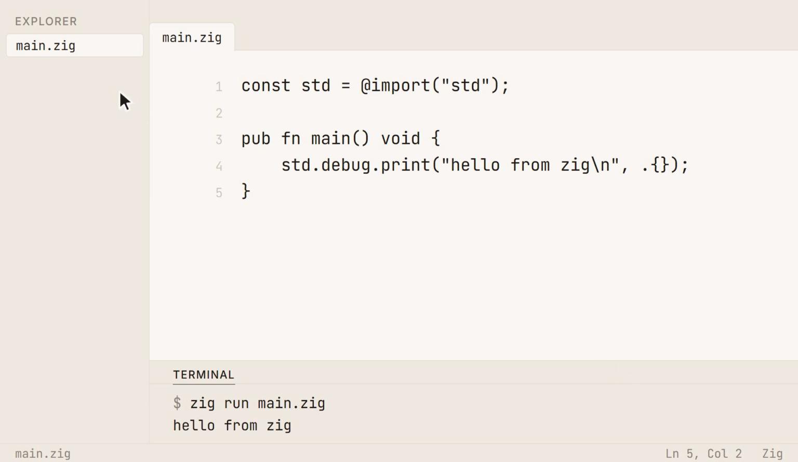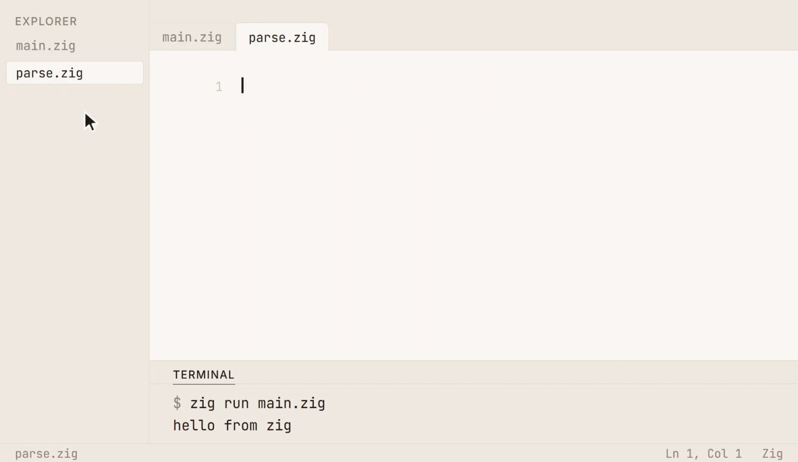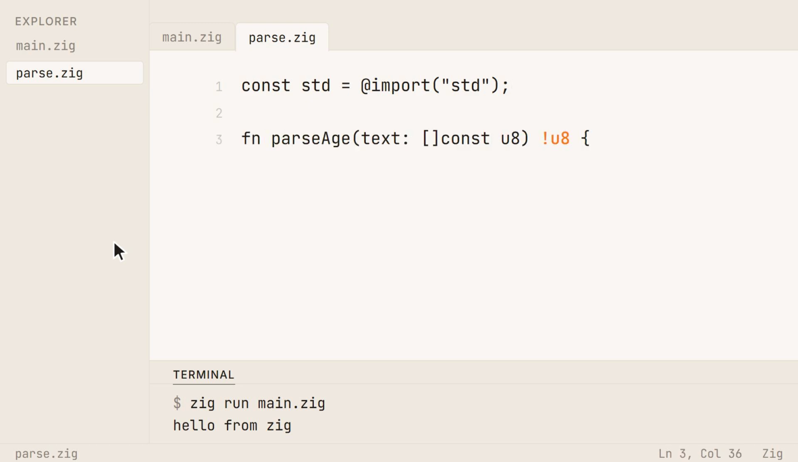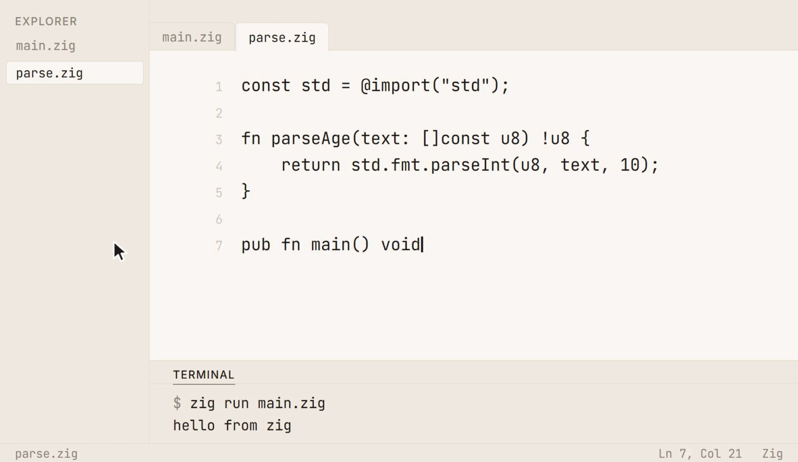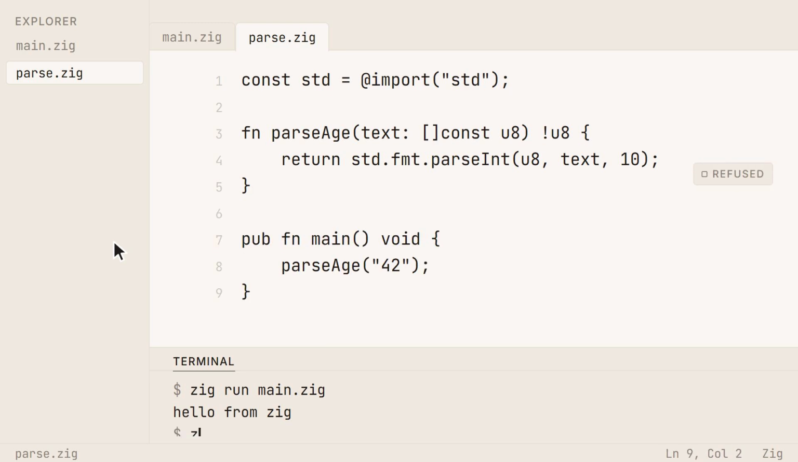Now, error handling, which is honestly the thing that made a lot of people fall for this language. In C, a function that fails usually hands you back a negative one, and it's on you to remember to check for it. Zig moves the failure into the type. This parse function returns that exclamation mark U8, which they call an error union, and it just means you get a number back or you get an error. If you call the function and ignore that possibility, the compiler won't build your program.